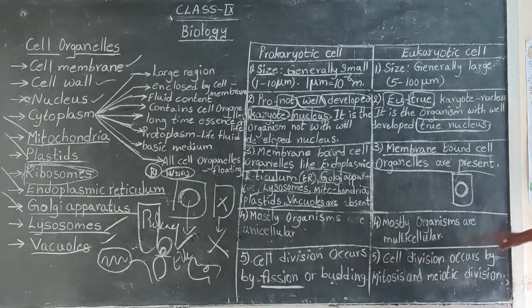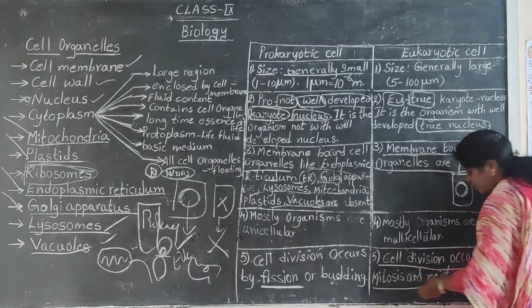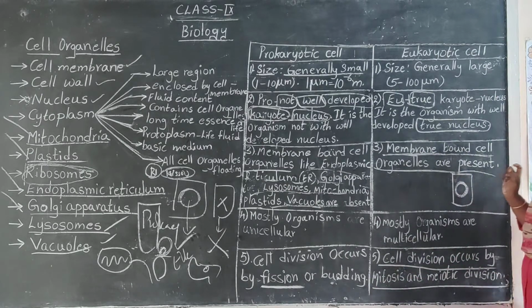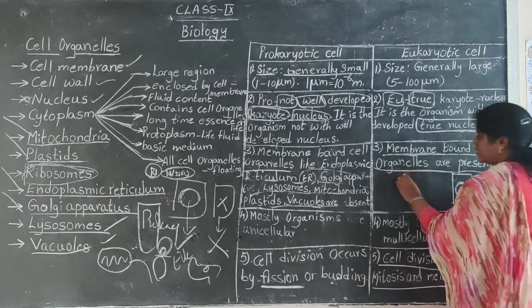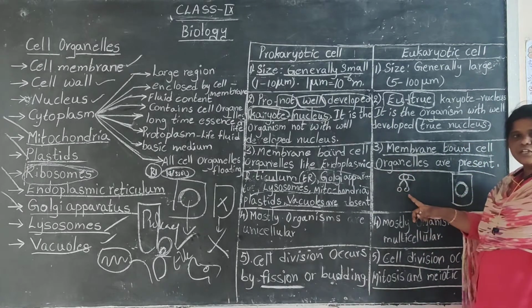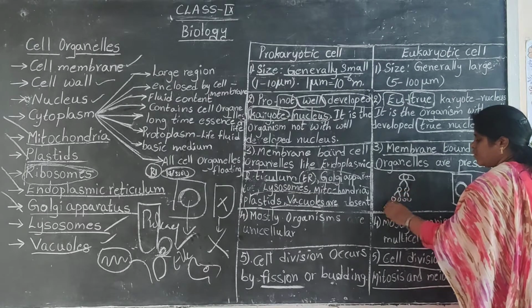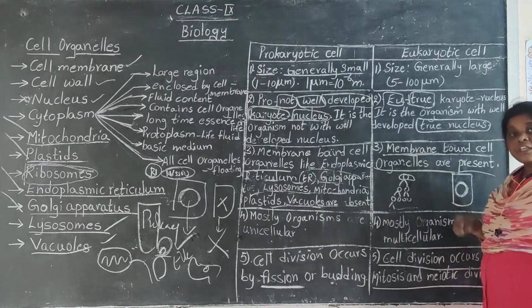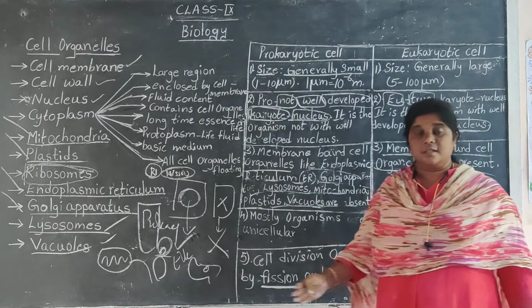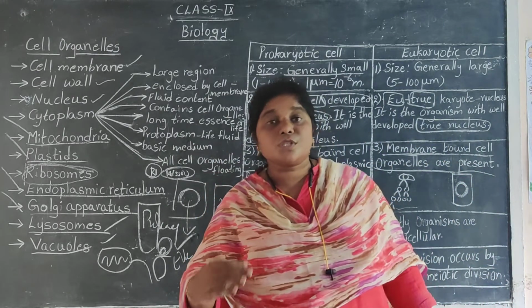Now, cell division in eukaryotes occurs by mitosis and meiotic division. What is mitosis? One single cell will divide into two, two will divide into four, four into eight, eight into sixteen, sixteen into thirty-two, thirty-two into sixty-four.